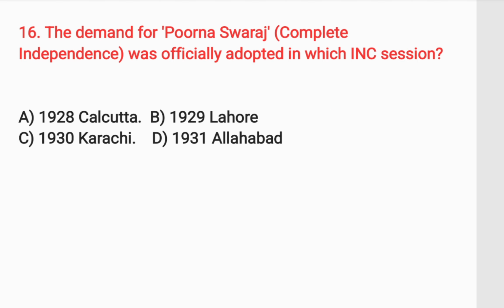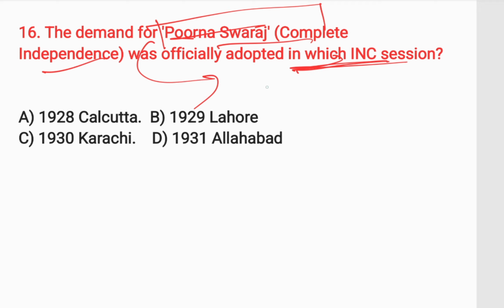Next question is, the demand for Purna Swaraj or complete independence was officially adopted in which INC session? Remember, the demand for Purna Swaraj was declared by Jawaharlal Nehru. Purna Swaraj means complete independence. The word Swaraj was first demanded by Dadabhai Naoroji in 1906.